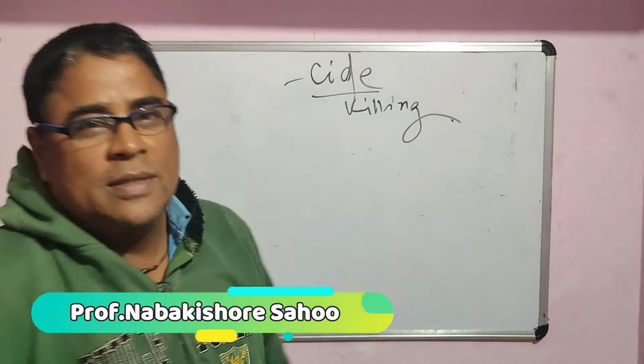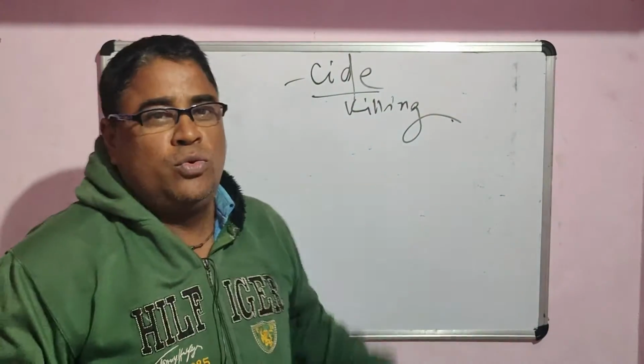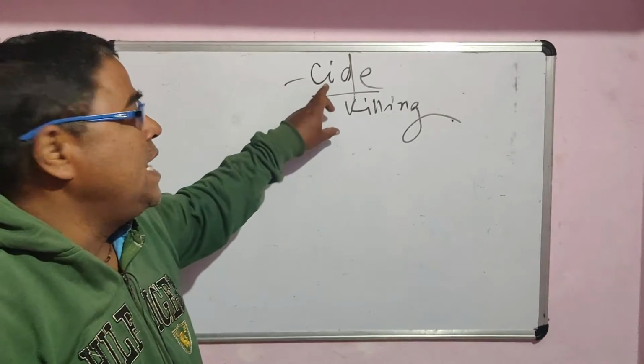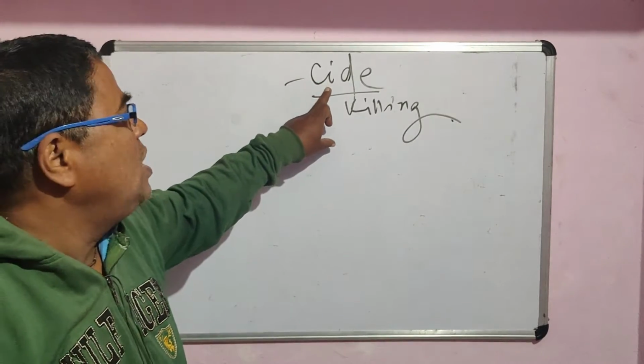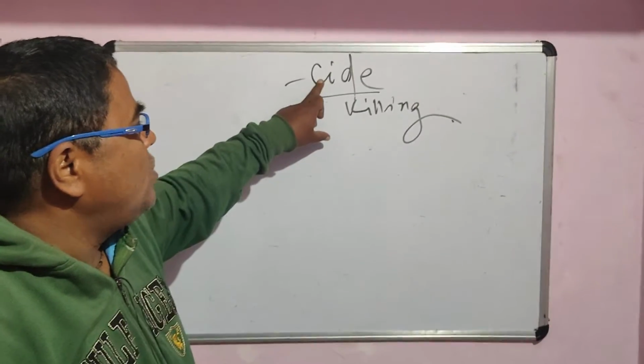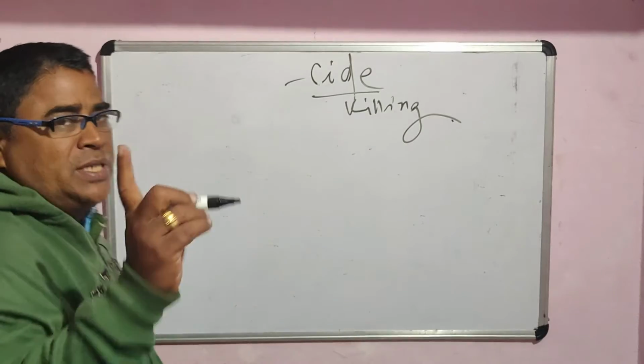Hello my dear children. Today I'm just going to give the finishing touch to the various types of words simply ending with side. As I have already told you in my 3 consecutive classes before, any word ending with the suffix side means killing. Today I will give the finishing touch to my side course.